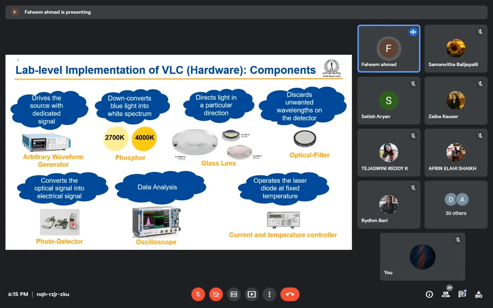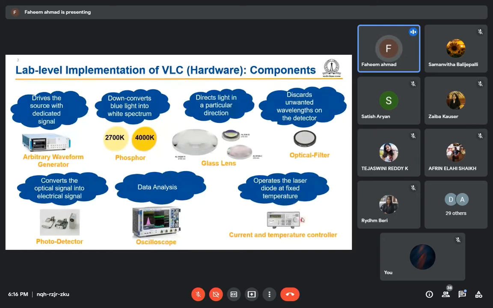So this is the optical filter, and this is the photodetector. This is the APD photodetector. We can use the avalanche photodiode, or we can use the PIN photodiode also. And this is the DSO to analyze the received data, and we process the data, most of the time offline, in MATLAB or any software.